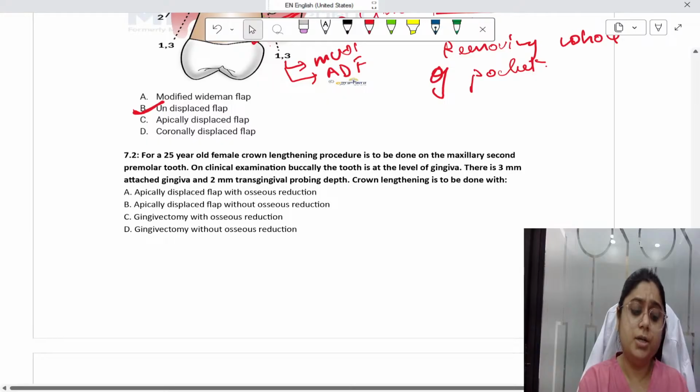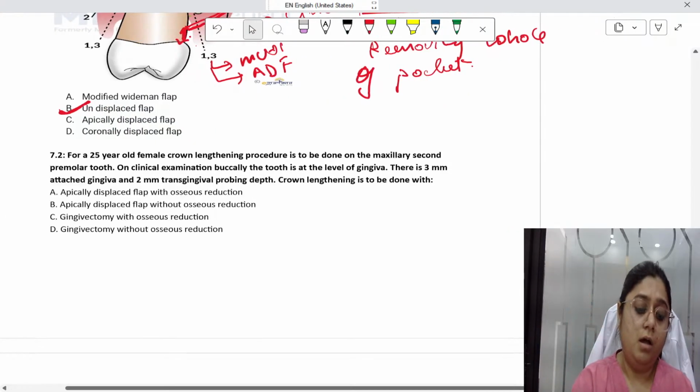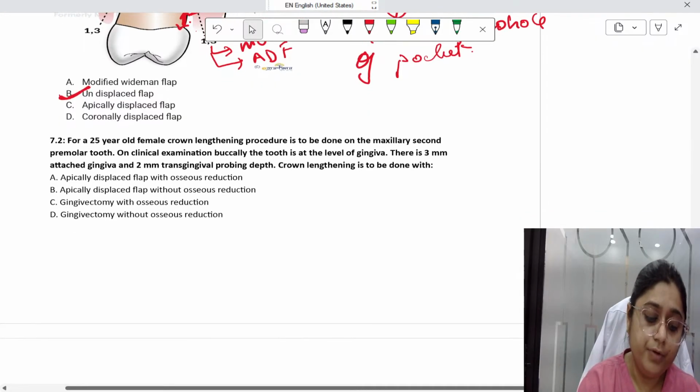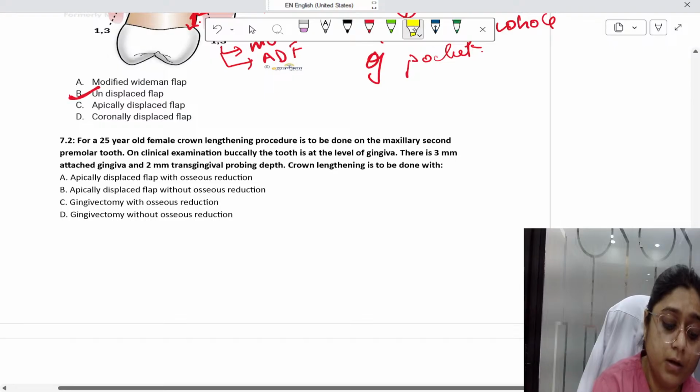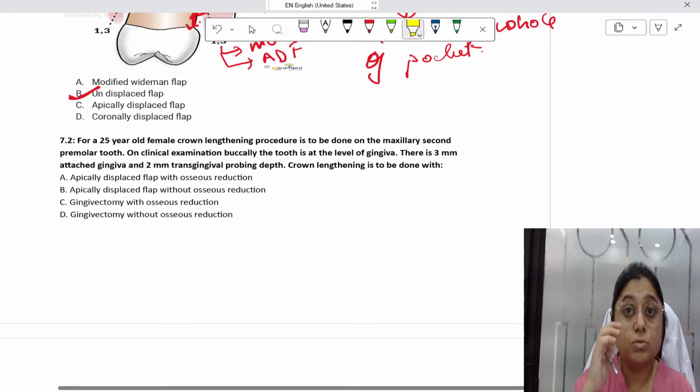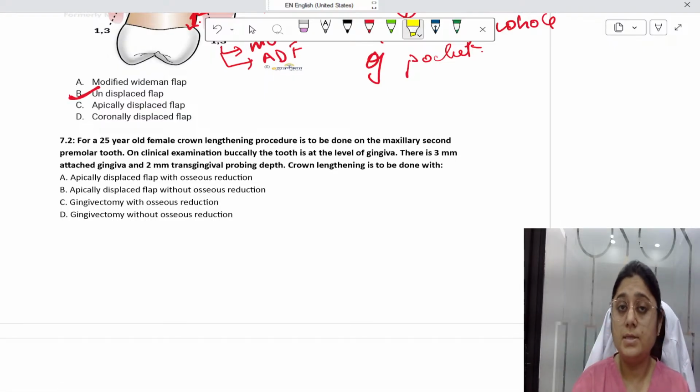Now this is the next question, a practical question. For a 25-year-old female, crown lengthening procedure is to be done. So here, yes, questions from crown lengthening also. This is what I am saying: in the last 2 to 3 years, the number of application-based questions has increased in INI specifically. I'm not talking about NEET, but yes, INI. So if you have your concepts clear, you will be able to answer the questions nicely.